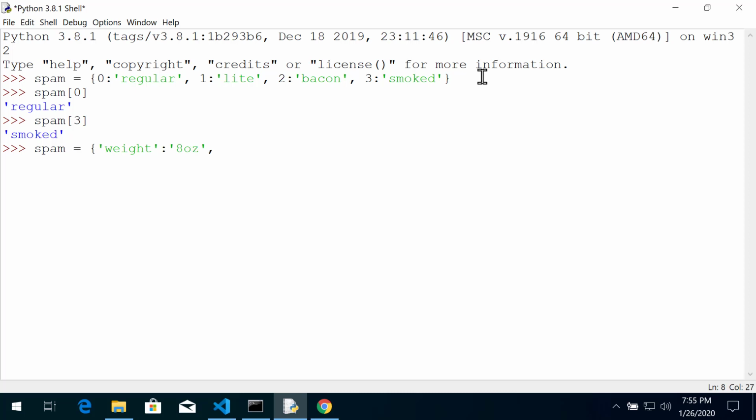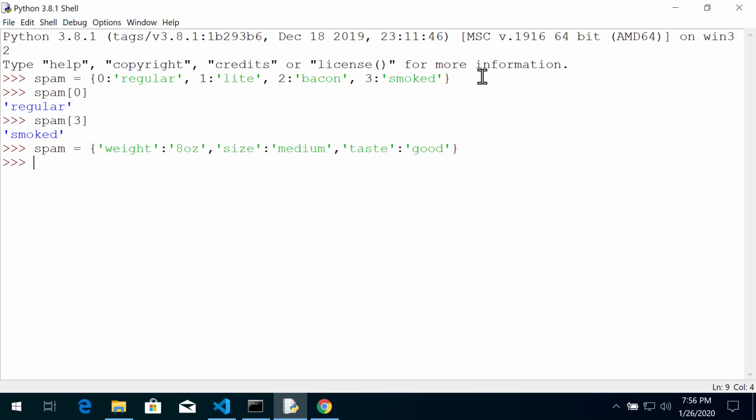And maybe size is medium. And taste is good. And I'm going to save that to spam now.